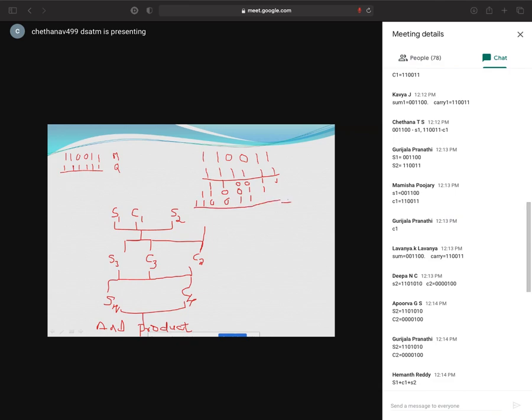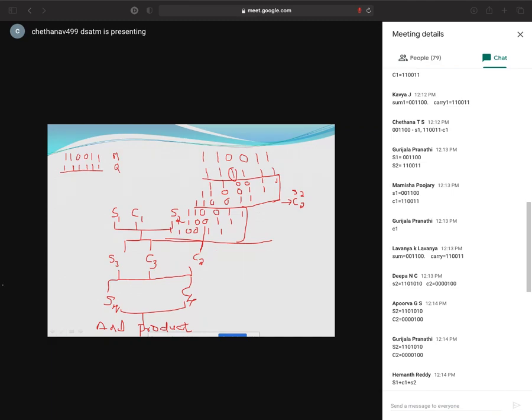This is what finally I'll get, C2 and S2. I'll get S2 and C2, right? After that, I'll write it here. I'll give space for you if you want. Otherwise, I'll continue the product. So third product, 1, 1, 0, 0, 1, 1. Next, 1, 1, 0, 0, 1, 1. Next, 1, 1, 0, 0, 1, 1. So you'll get a solution, right? Add these three products. What result you get, you have to note down.